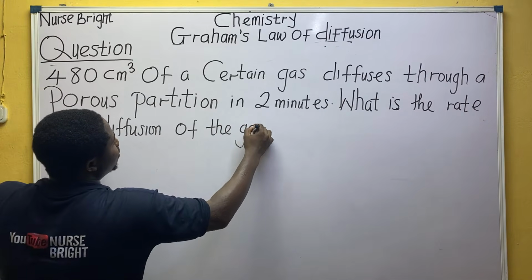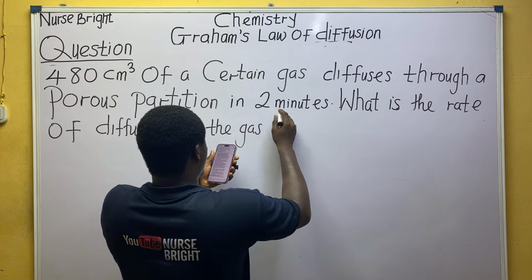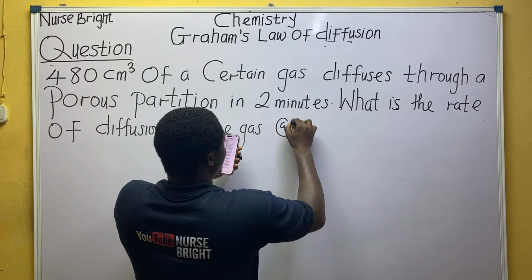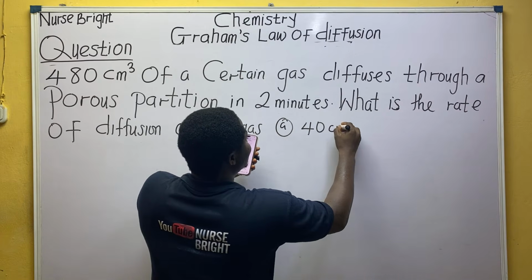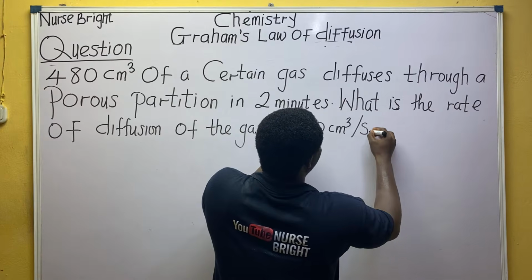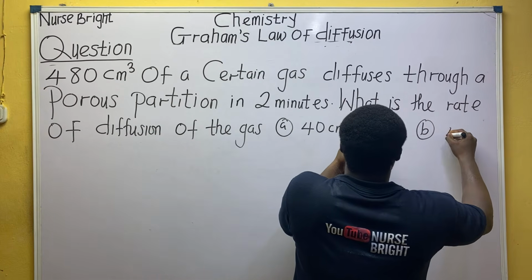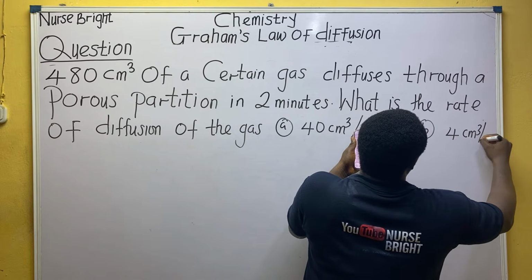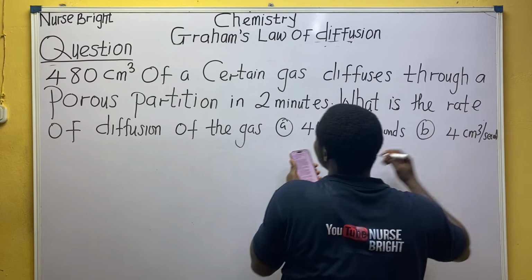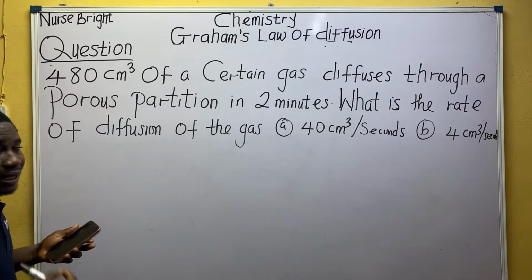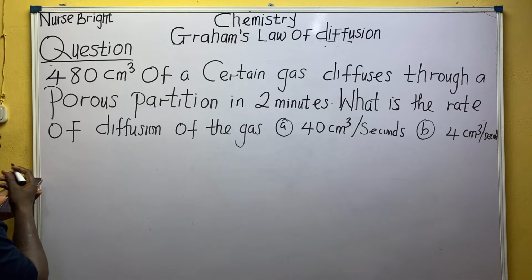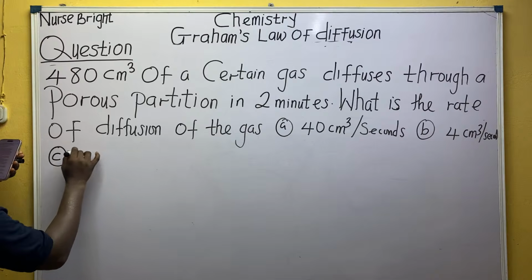So cheap. Let me write the options quickly. Before I solve, I believe some of us should have solved the question. So A says 40 centimeter cube per second. Option B says 4 centimeter cube per second. Quickly. Option C says, quickly solve. It's very cheap.